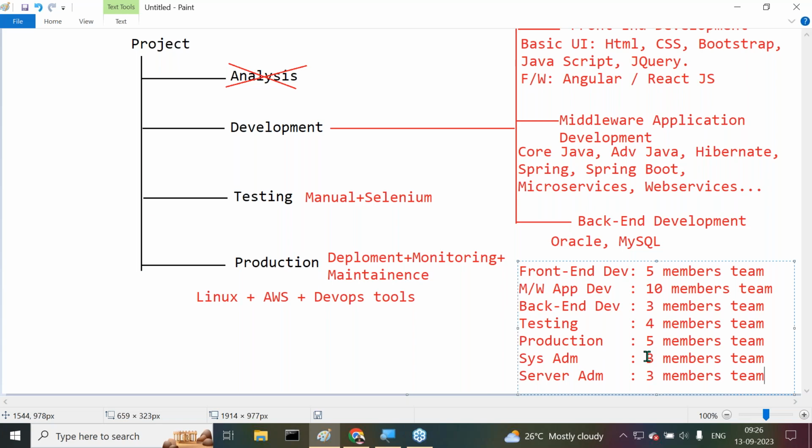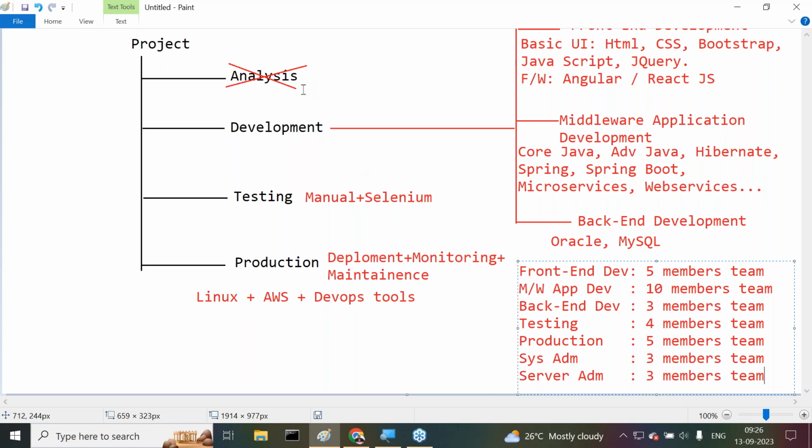Understand my point? The same project is going on in offshore and onshore. There also maybe some other teams are working in collaboration. Get my point or not? So nearly 30 resources of manpower we require to complete a particular project. That is point number 1. But here the main problem is what? All of you observe carefully.